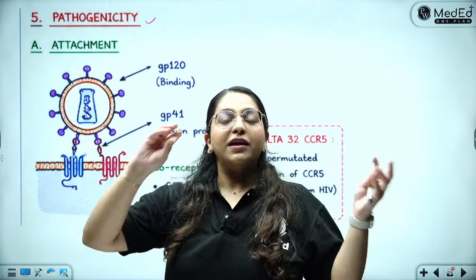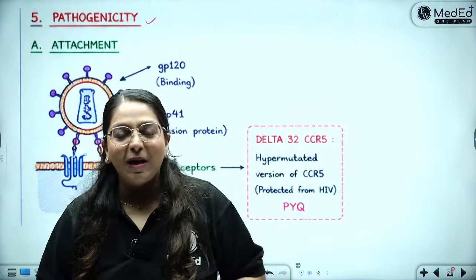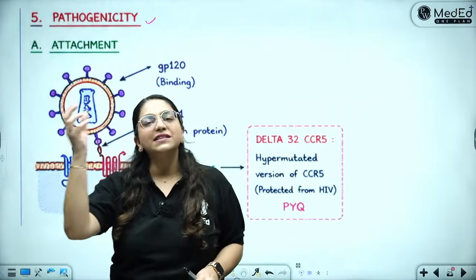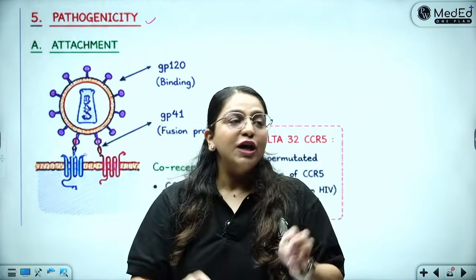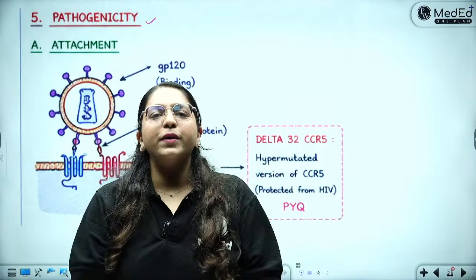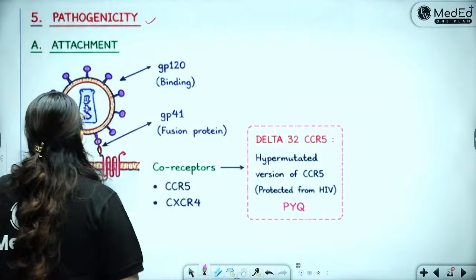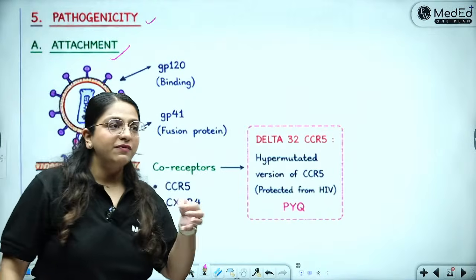Now the virus will live happily with the human DNA, but the human will never live happily ever after. Okay, so this is the love story between HIV virus and the human cell, and that is the saddest story for any human being ever. So you simply have to reproduce this love story onto your answer sheet and you will be good to go. So first of all, there is the attachment. Which are the most important attachment factors?